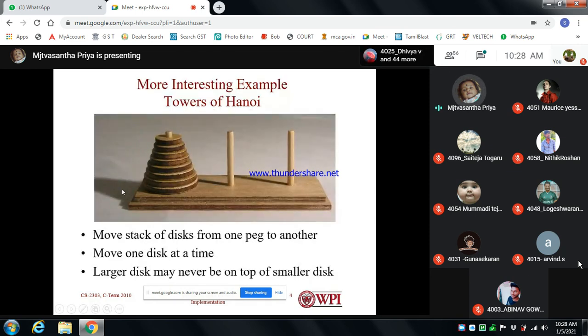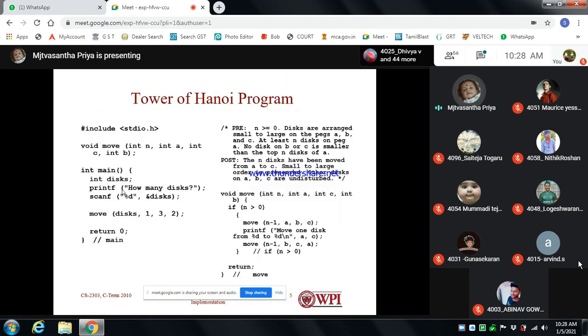I also told you about the Towers of Hanoi. Using that concept we write that code, right? It is n-1, and we have to move from A to C, source and destination. We are moving the disk to the destination.